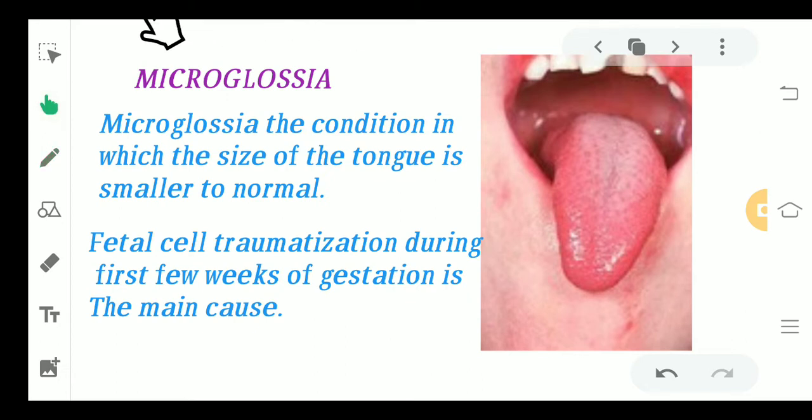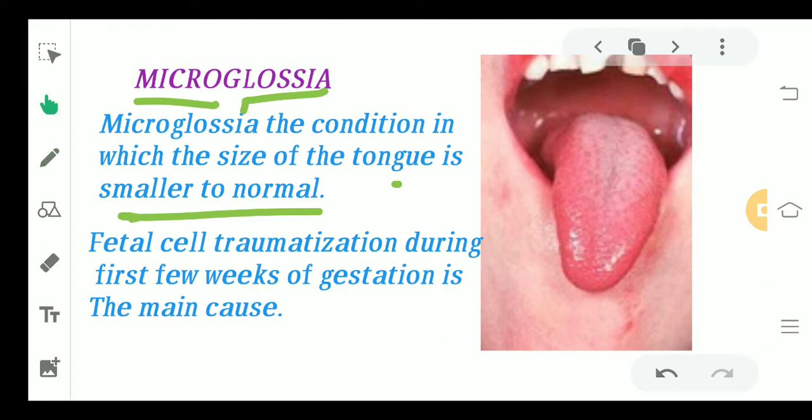Now what do you mean by microglossia? Here the word is divided into two terminologies. First is micro and the other one is glossia. Micro means something which is small and glossia means tongue. So in cases where we have a tongue that is smaller than the normal size, that is said to be microglossia. It is a condition in which the size of the tongue is smaller than the normal tongue.